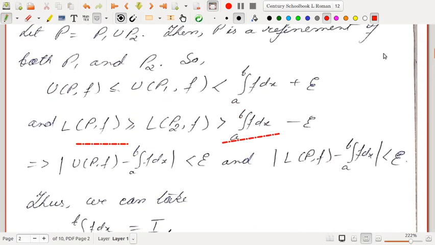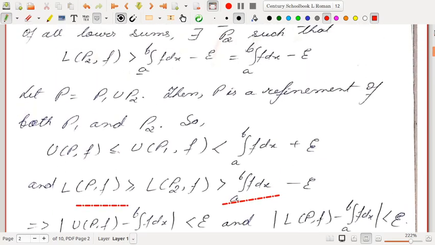The modulus comes because U(P,f) is always greater than or equal to the upper integral, because the upper integral is the infimum of all U(P,f), and L(P,f) is always less than or equal to the lower integral. So the modulus appears there. If we consider this inequality, the integral from a to b of f dx is always greater than or equal to L(P2,f).